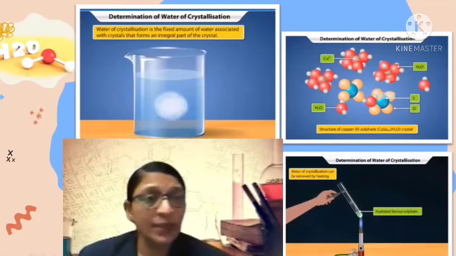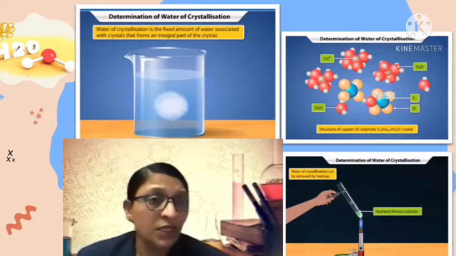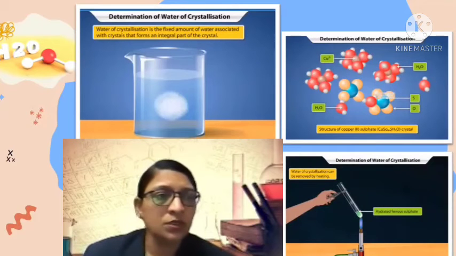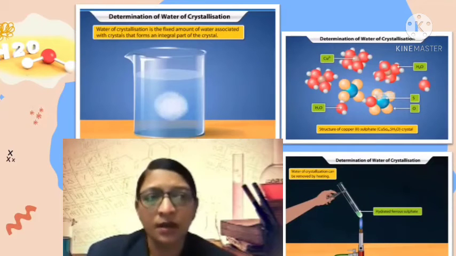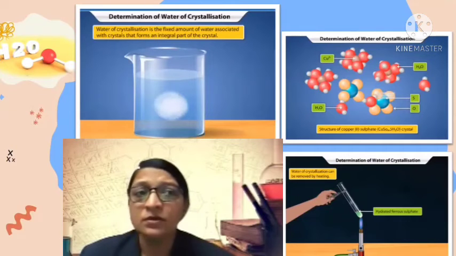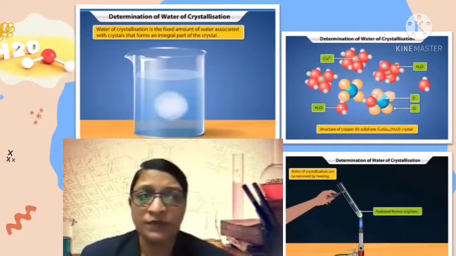Dear students, always remember when we heat such crystalline salts, then they lose their water of crystallization, and with this they also lose their characteristic color. They form an amorphous powder of that salt.